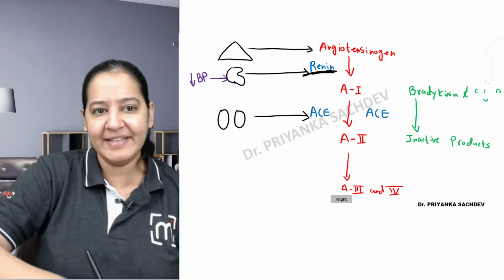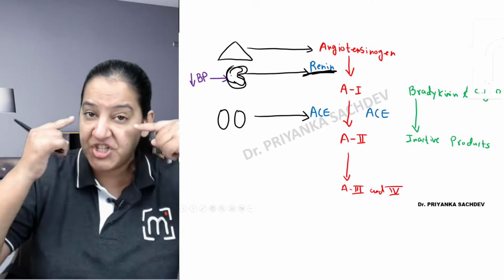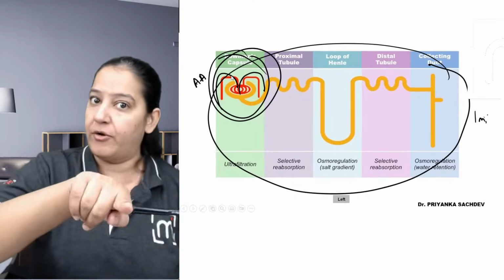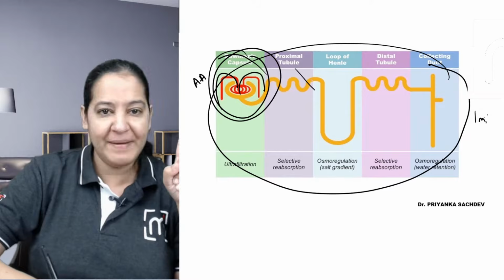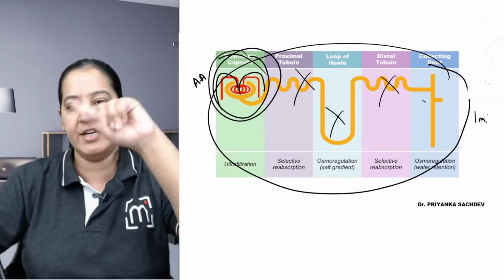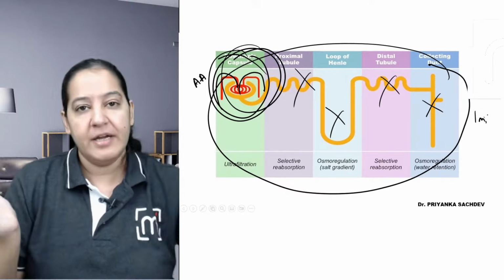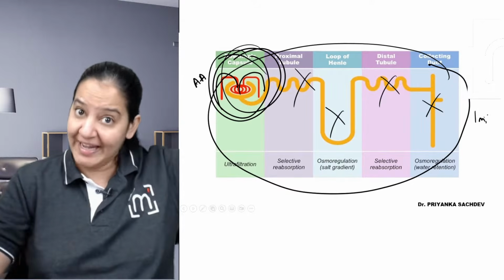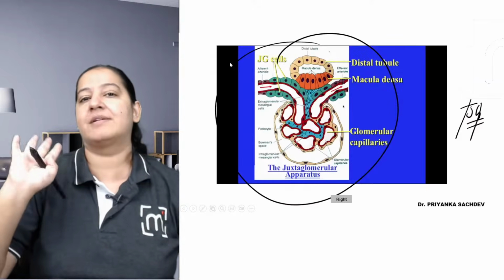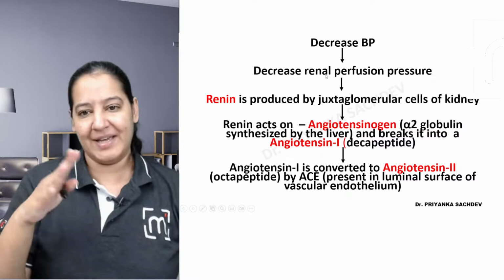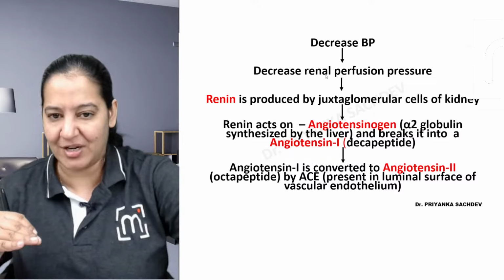It is present inside the kidney, but you should have an imagination of where exactly it is. Inside the kidney, it is present in the nephron. In the nephron, which portion? Not in the PCT, not in the loop of Henle, not in the DCT, not in the collecting duct. It is present in the glomerulus. In the glomerulus, where is it present? In the afferent arteriole or the efferent arteriole? In the afferent arteriole, this apparatus is present and it is secreting this renin in the blood. And after that, the complete thing is happening. So the same story is written in front of you.